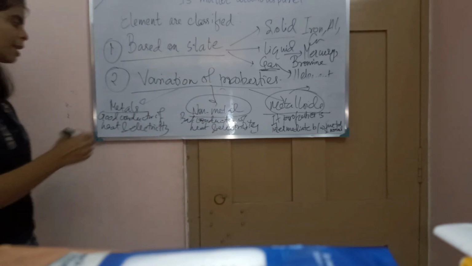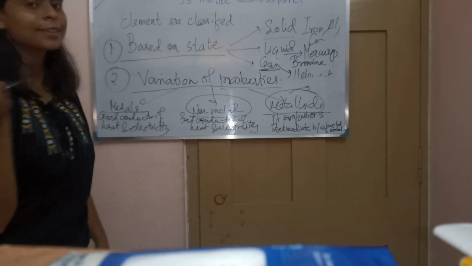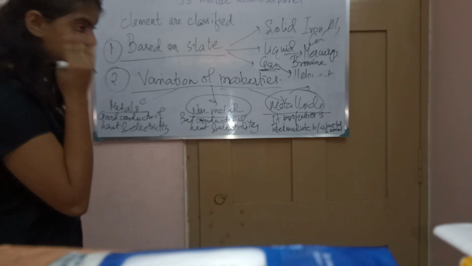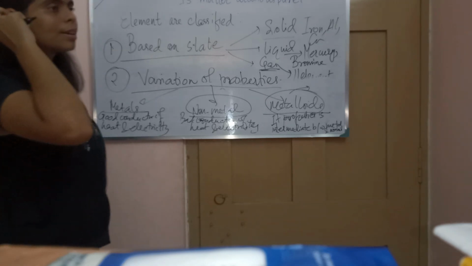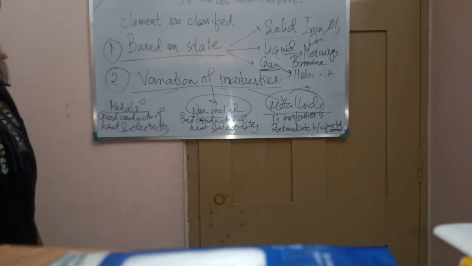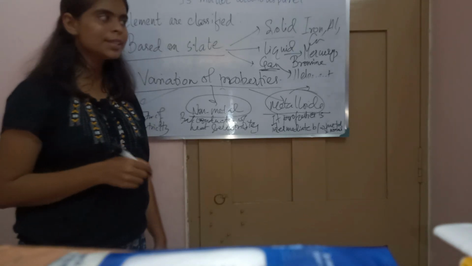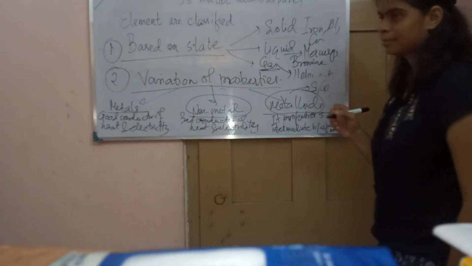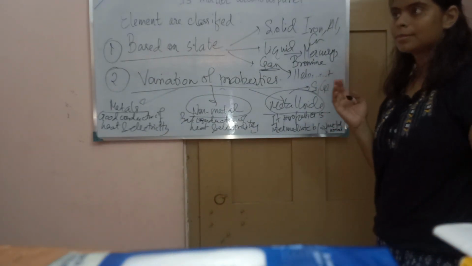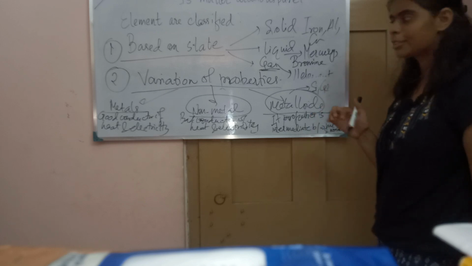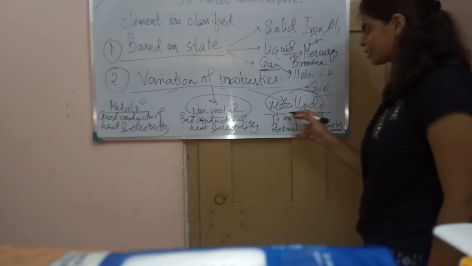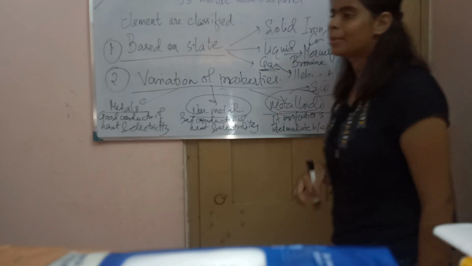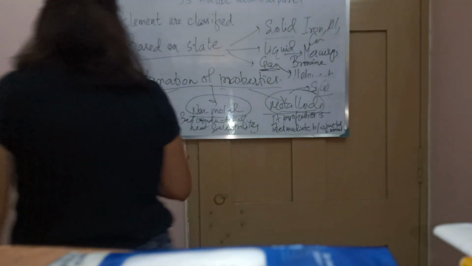And we know the examples. Metals are what? Copper, iron, aluminium, gold. Non-metals: sulfur, hydrogen, oxygen, chlorine. These are all non-metals. And what are metalloids? Metalloids are silicon, germanium, indium. These are all metalloids. They are sometimes called semiconductor elements.